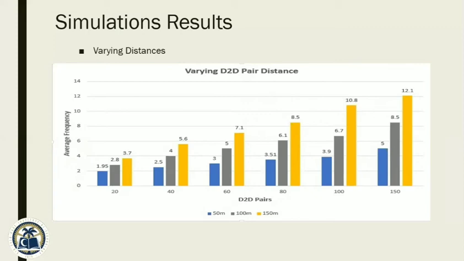For 20 nodes, when nodes are 50 meters apart, we need approximately 2 frequencies, and when nodes are 100 meters apart, we need 3 frequencies, and when nodes are 150 meters apart, we need approximately 4 frequencies. Next plot, please.